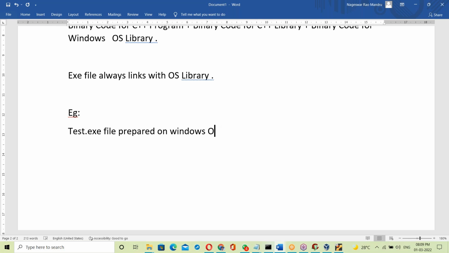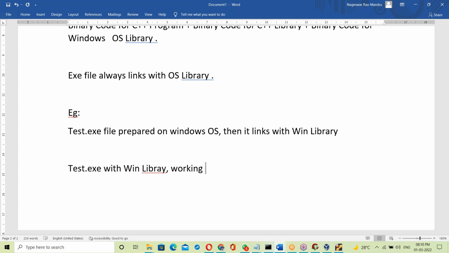Then Windows OS, then it links with the Windows library. Okay, fine. Now the test.exe file with the Windows library.